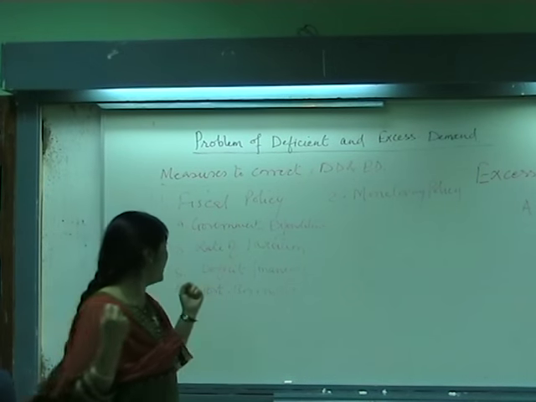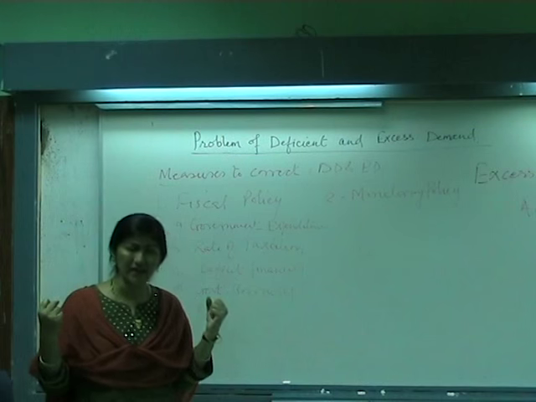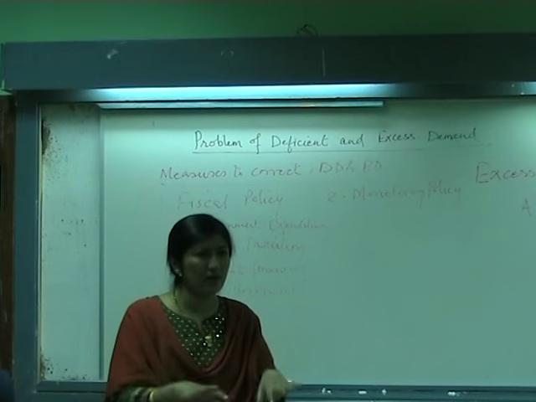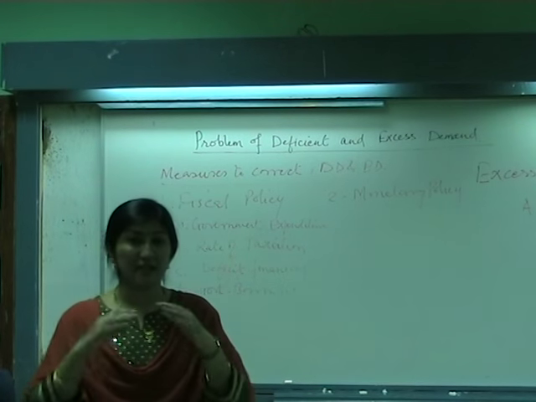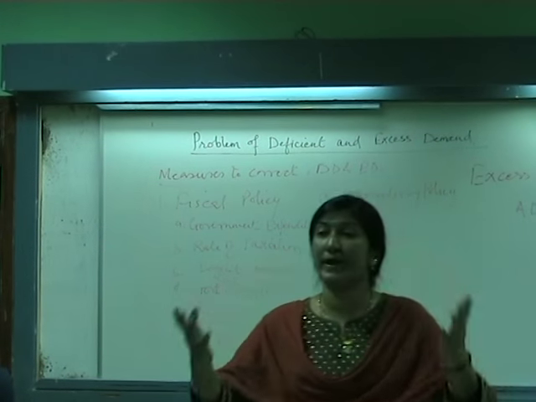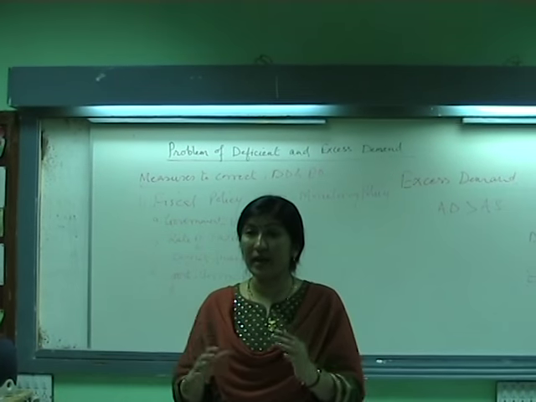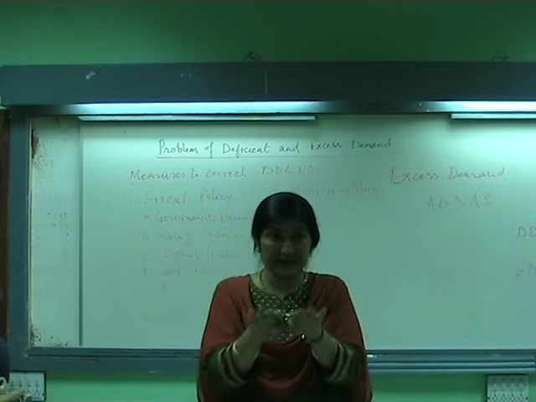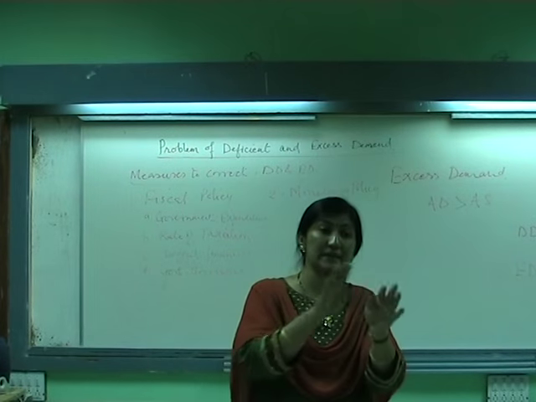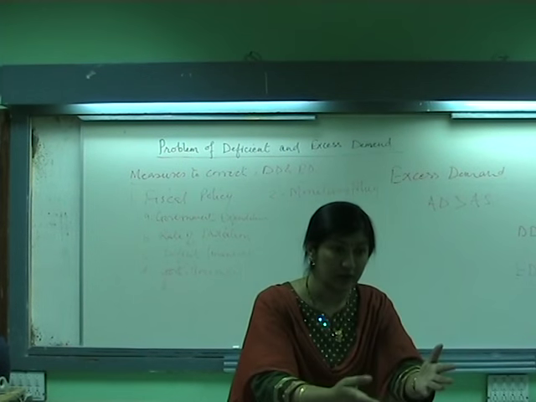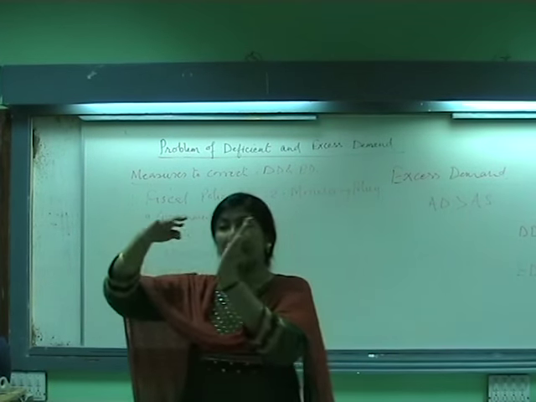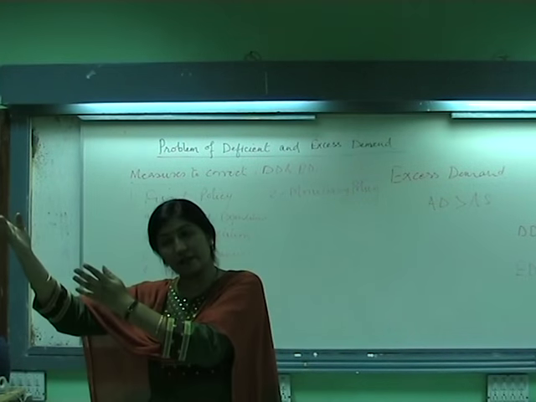Followed now, second point is rate of taxation. Again, let us think about the deficit demand situation. Deficit demand means सब कुछ कम, demand कम, low कम, income कम. Means rate of taxation is such that since people are paying tax, less of personal disposable income is left with them to spend. And this can increase only if rate of taxation is lessened. कम करना, rates कम, मतलब tax आप कम करना. थोड़ा सा टैक्स की रेट कम होगी तो लोगों के पास पहले से थोड़ा ज़्यादा पैसा बचेगा and they will be able to spend. So during deficit demand, the tax rate is reduced, and in excess demand, the tax rate is increased. Rate of taxation is increased.